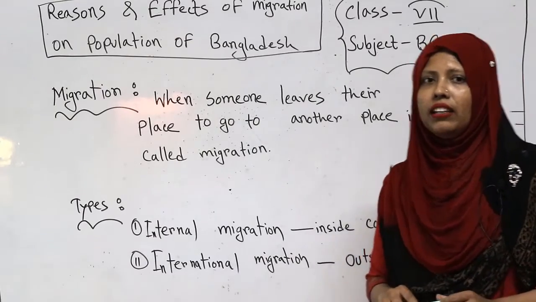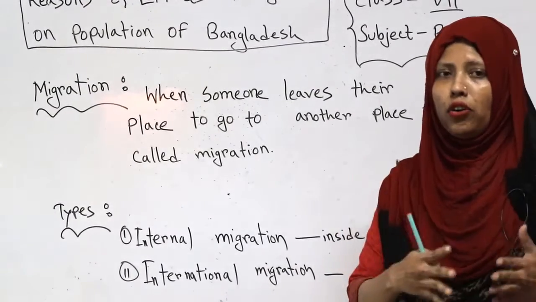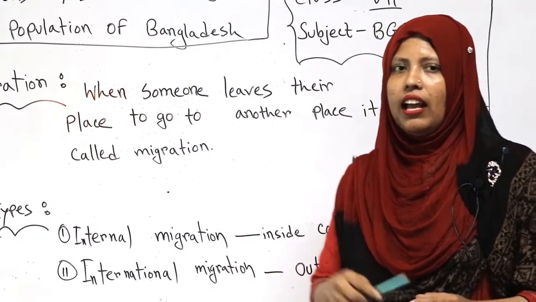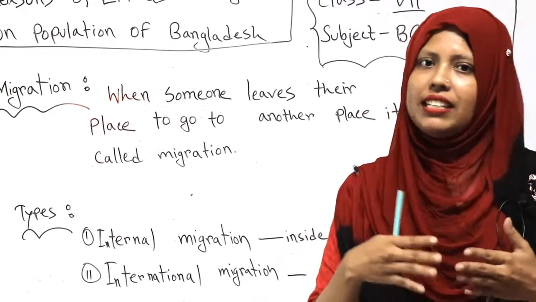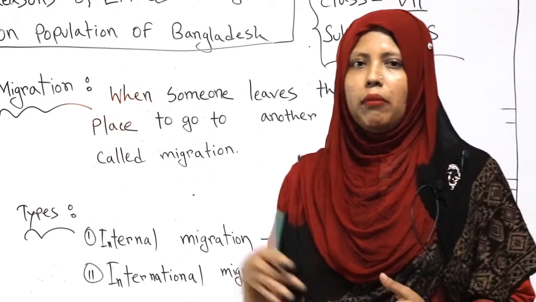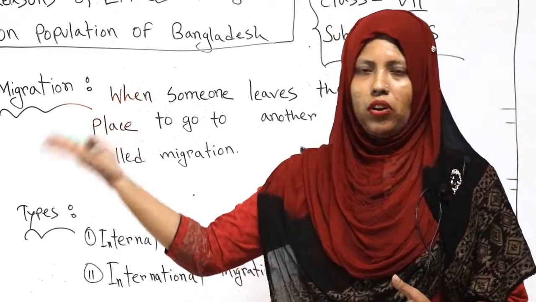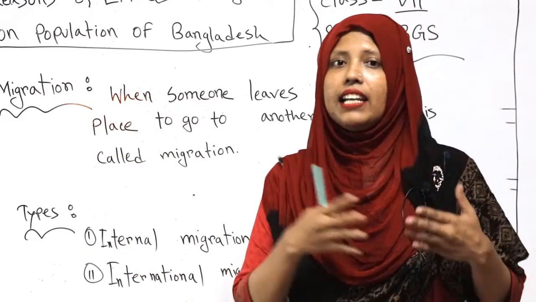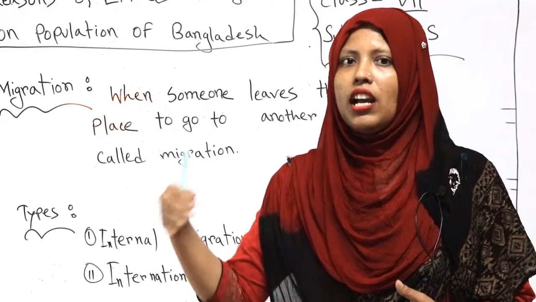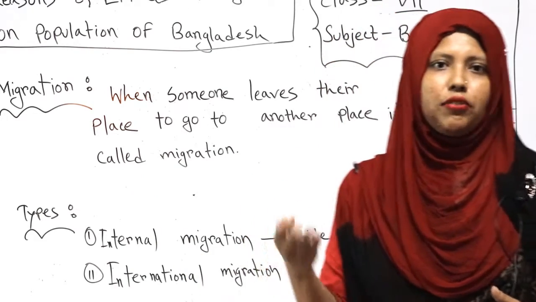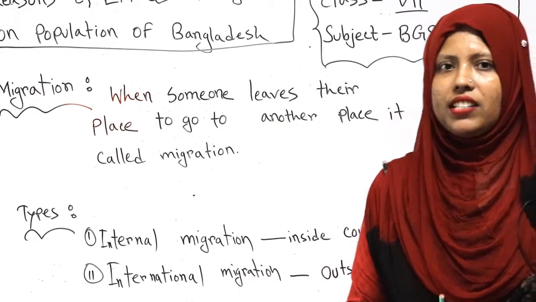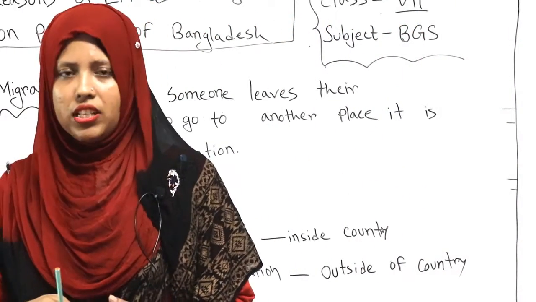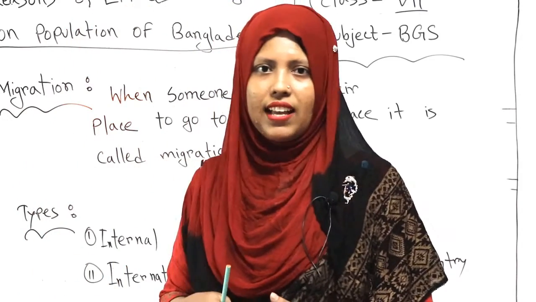Like you live in Dhaka city for a long time, but for some cause you shift to Chittagong city and leave Dhaka city. That is called migration, and you have migrated from Dhaka to Chittagong. Tell me, what types of migration are there in social science?